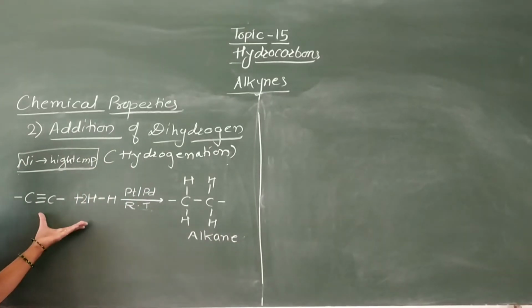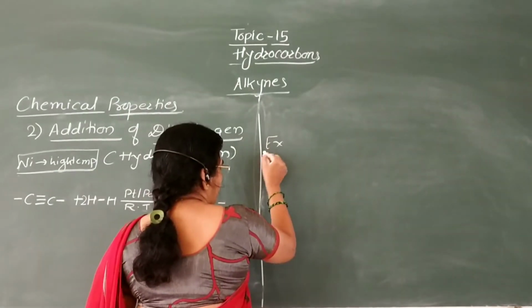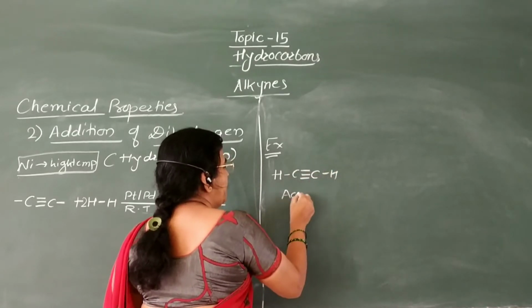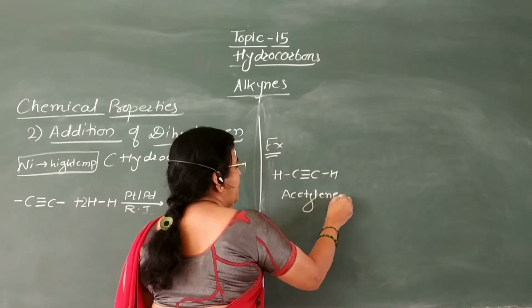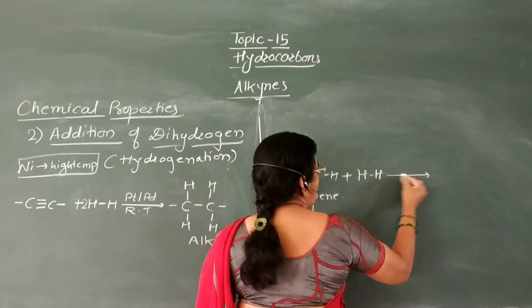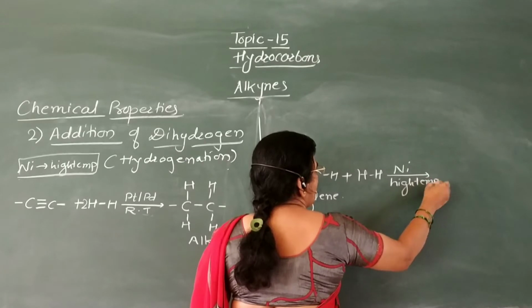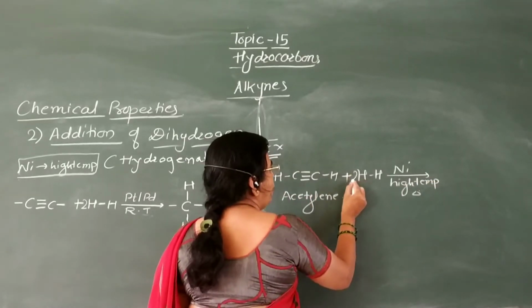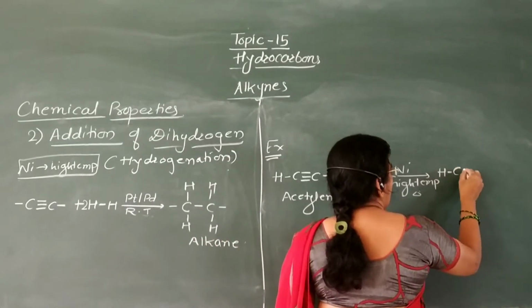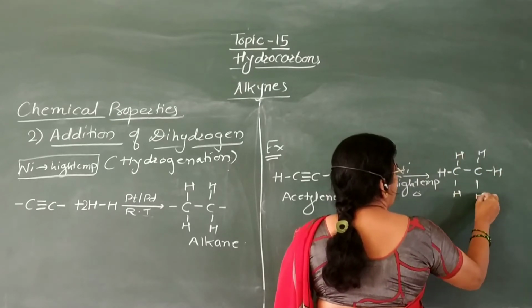By controlled hydrogenation we can prepare alkenes also. For example, HC triple bond CH, this is acetylene, and this acetylene when it undergoes reduction, that is addition of dihydrogen in presence of nickel catalyst at high temperature, that is heat this reaction mixture, then here addition of two molecules of dihydrogen takes place to form ethane. This is ethane.